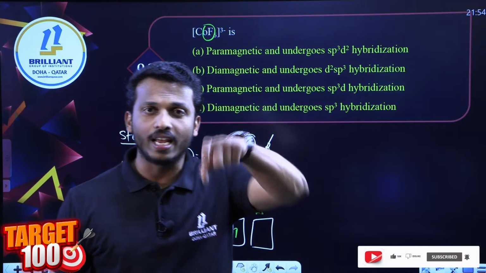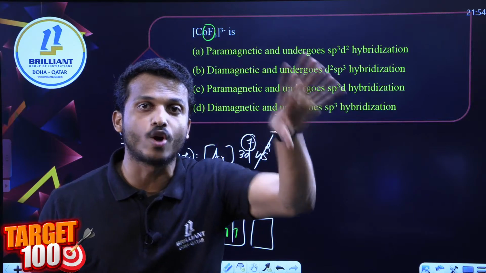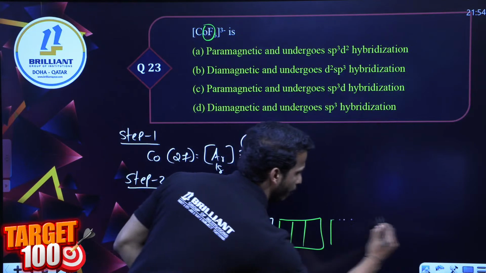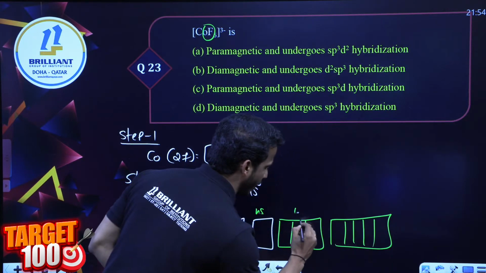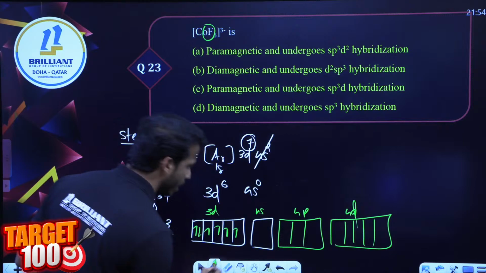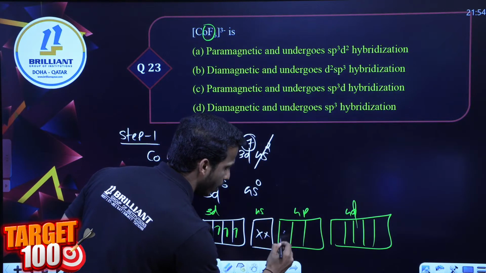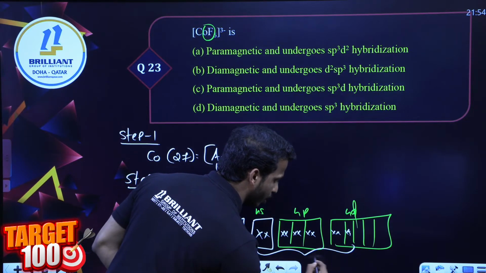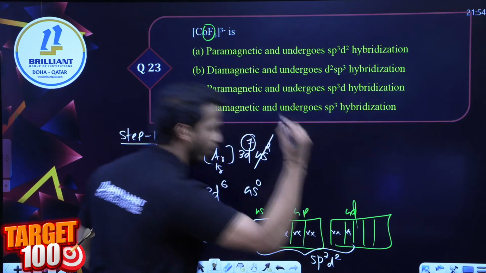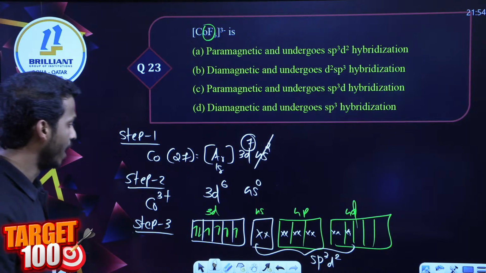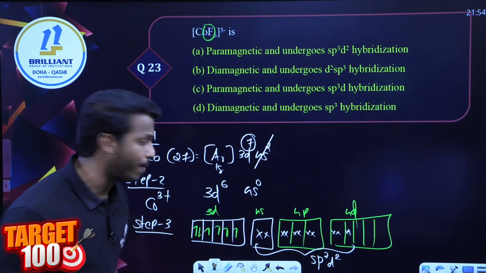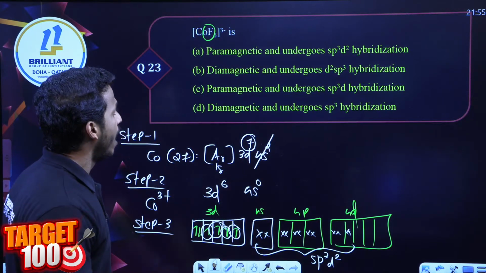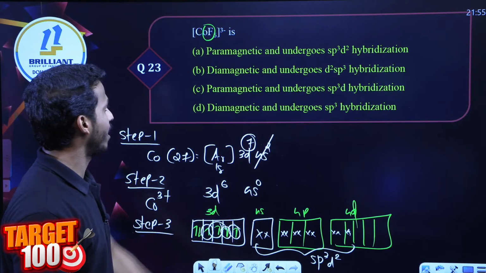If there are 6 ligands in your complex, you should provide 6 vacant orbitals. So after 4s, 4p is free. After 4p, 4d is also free. So dear all, let me take 6 orbitals: 1, 2, 3, 4, 5, 6. What is the hybridization? Yes, sp3d2. Octahedral. And is it diamagnetic or paramagnetic? It is highly paramagnetic because it contains many unpaired electrons, and sp3d2 is diamagnetic. Which answer?